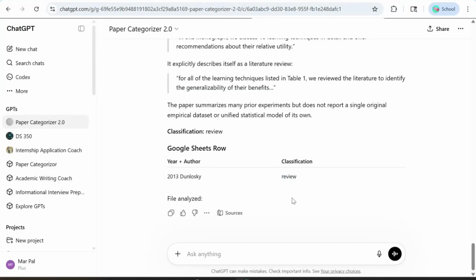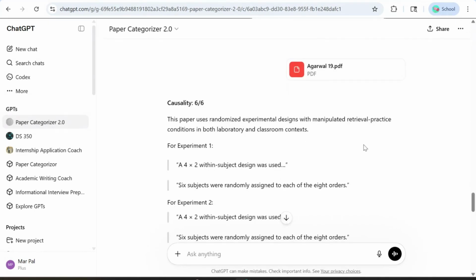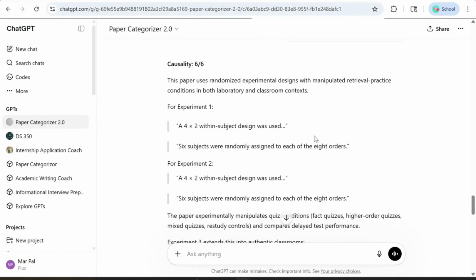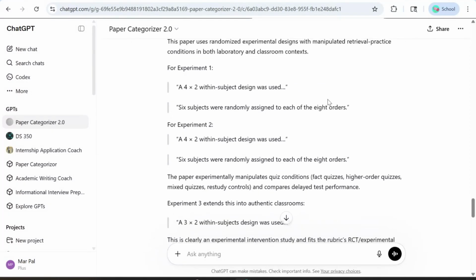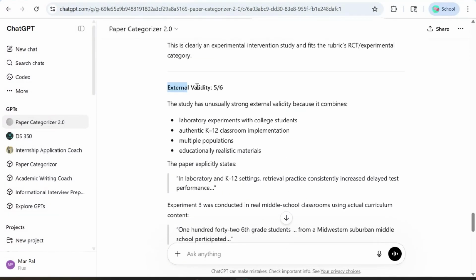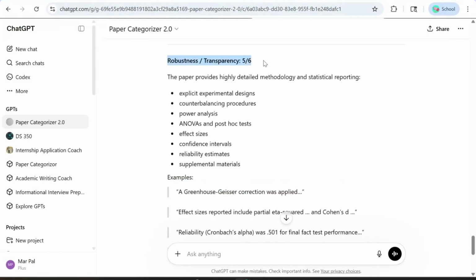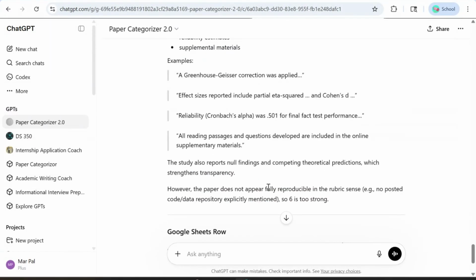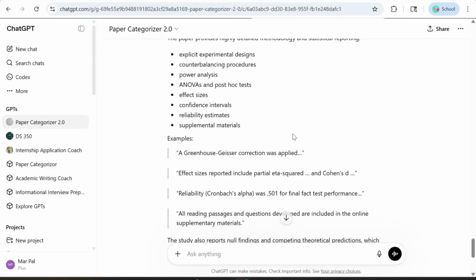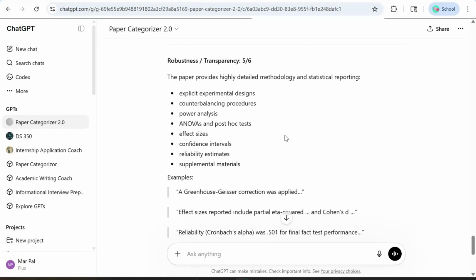In addition to double checking rankings, you can ask other more pointed questions about each of the categories. Let's look at this paper by Agrawal from 2019. It ranks causality at a 6 because this is a randomized control trial, which it supports with quotes from the paper. It classifies external validity as 5, but offers an explanation of why it was not a 6. And it also ranked as a 5 on robustness and transparency. The only reason it wasn't a 6 was because there was no posted code or data. And this will be the case for almost every paper. Unless their data or code is publicly available, it will rank as a 5 for robustness and transparency, which means the experiment was conducted with high statistical rigor and that the authors acknowledged any limitations.